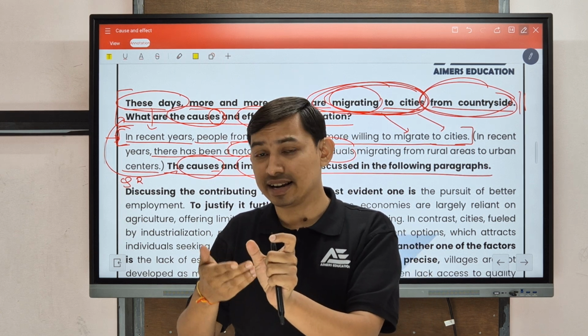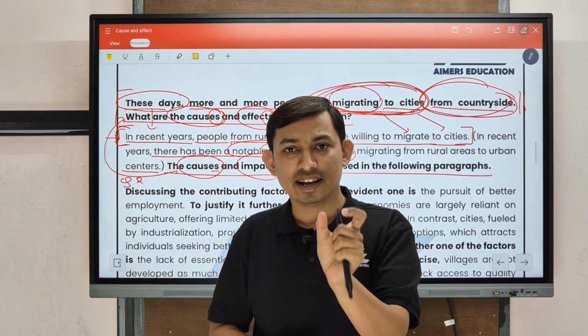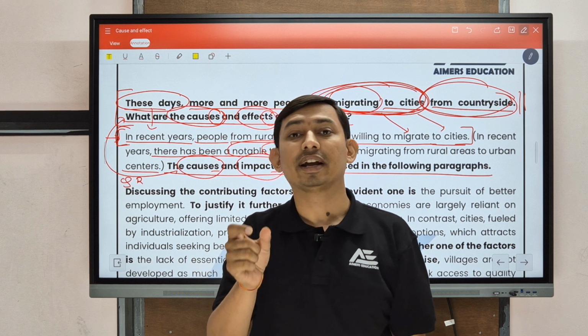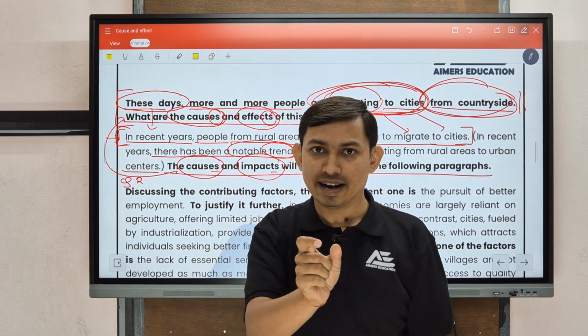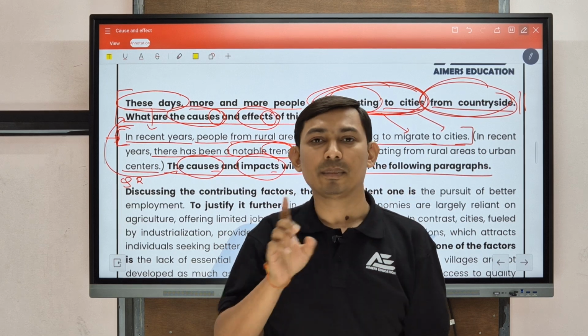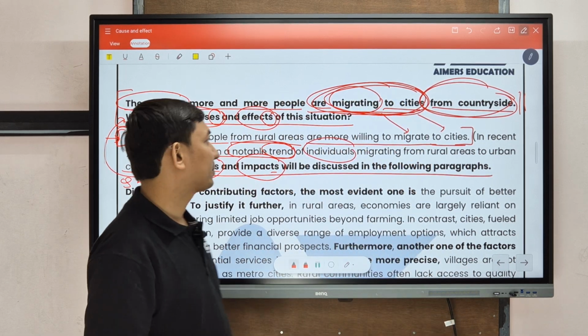Firstly, secondly, it is one type of linker. Then we have to write the main idea, then we have to explain it, then another linker like furthermore, in addition, moreover, then another idea, then another explanation of that idea. So this is our basic structure of body paragraph. Now let's start with body paragraph 1.